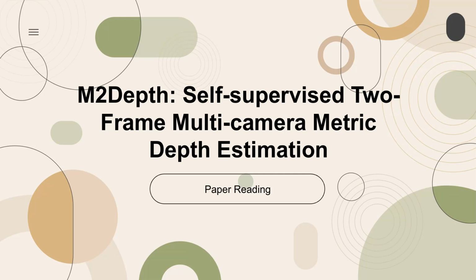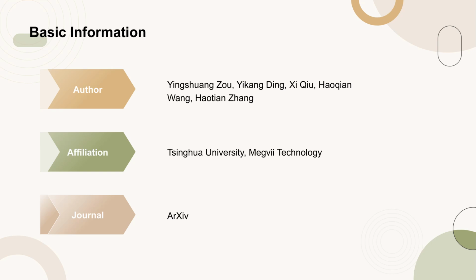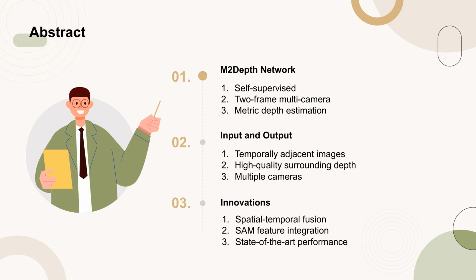Today's paper is titled, M2 Depth, Self-supervised Two-Frame Multi-Camera Metric Depth Estimation. This paper was published on arXiv by Yingshuang Zhou and colleagues from Tsinghua University and Megvii Technology. The M2 Depth Network is a novel self-supervised system designed for two-frame multi-camera metric depth estimation. It processes temporally adjacent images from multiple cameras to produce high-quality surrounding depth.